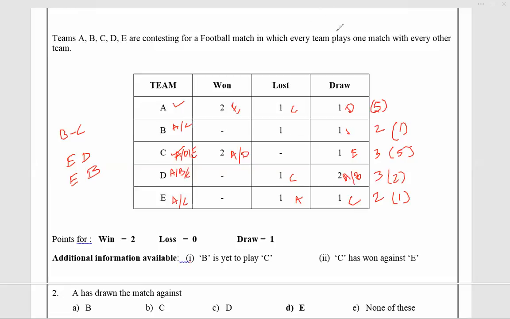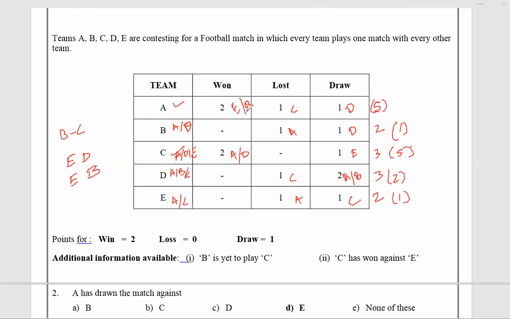Okay, wait. Now there comes a contradiction. Sorry, B did not play with D, A, and D. B played with A and D, and D drew with B. So this is the draw here, and B lost against A. So A won against B. Is there any problem?